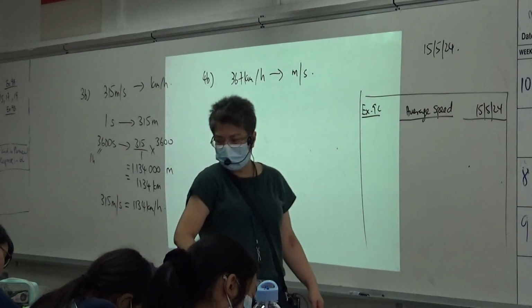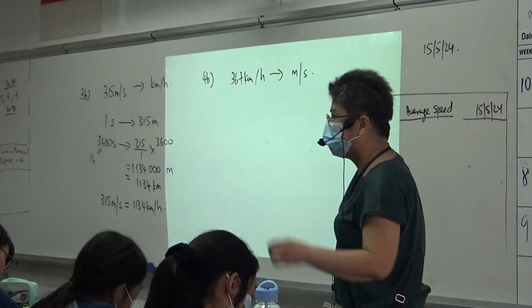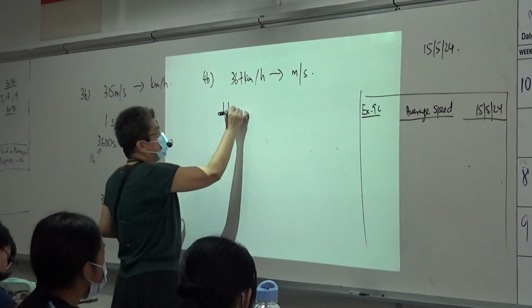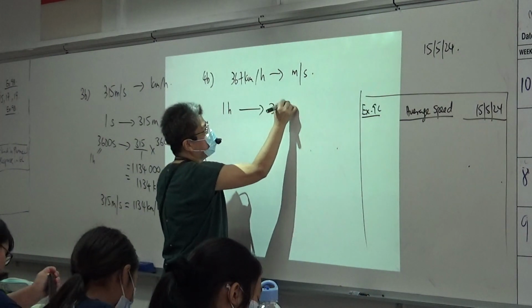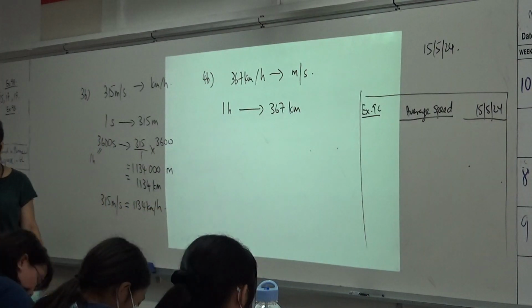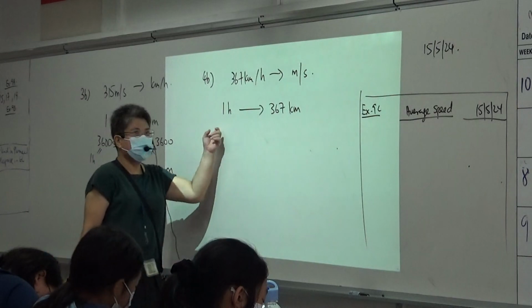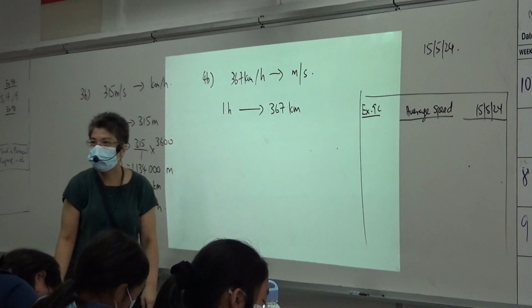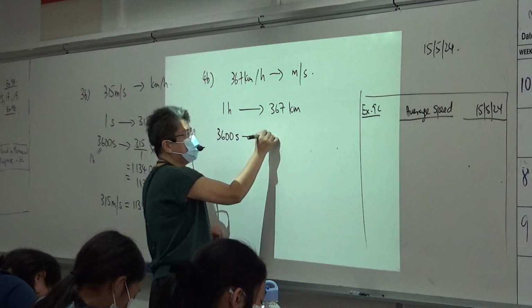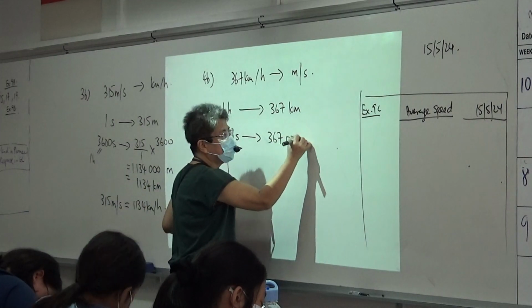Then I'm going to continue with 4B. Okay. This one means 1 hour, 367 kilometers. I write down the original first. Okay. 1 hour, how many seconds? 3600 seconds. This will be 367000 meter, right?